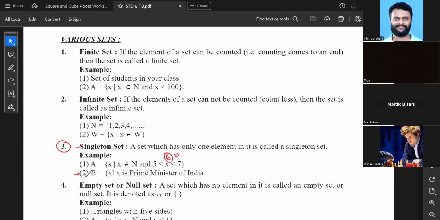The second possibility is what? P is equal to x where x is prime minister of India. Obviously एक टाइम पर एक ही तो प्राइम मिनिस्टर हो सकता है, उससे ज्यादा तो होगा नहीं. Same goes for president and same goes for any other thing. Okay, I hope I'm clear.